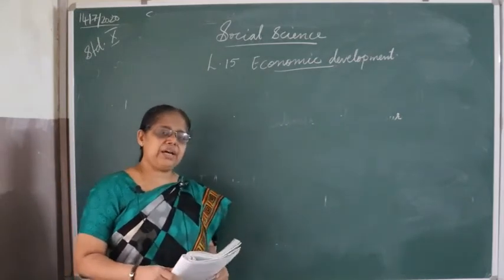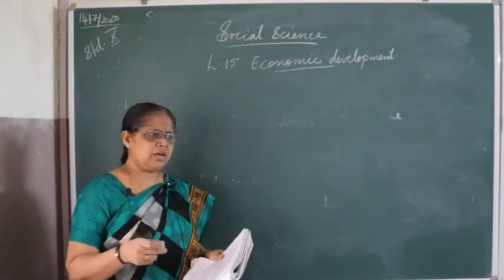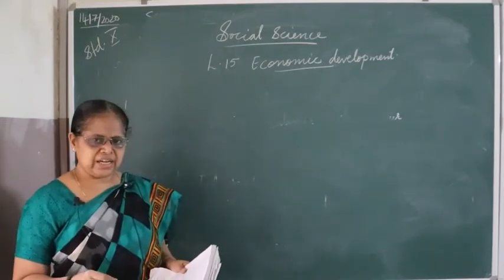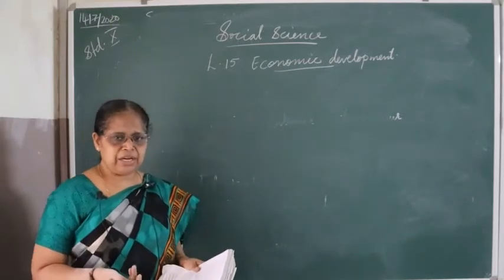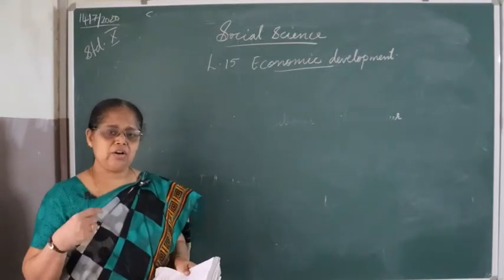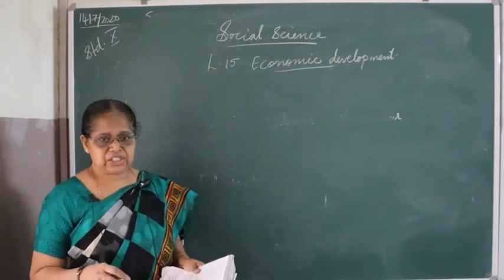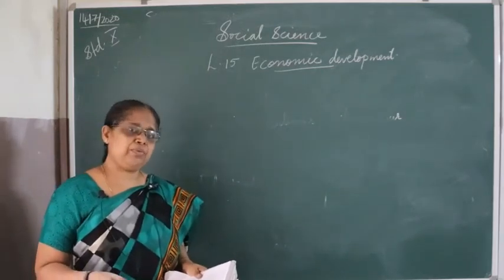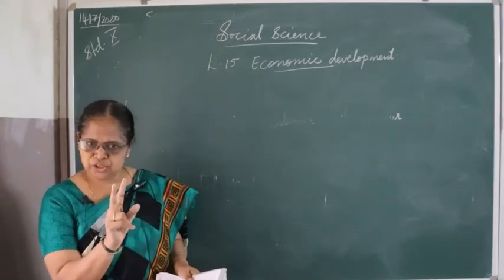Mainly we can see two types of allotment: first is the market mechanism, second is the socialist system. Countries like America, Japan, England developed because of the market system. China, Russia developed because of the socialist system. Both are opposite to each other.